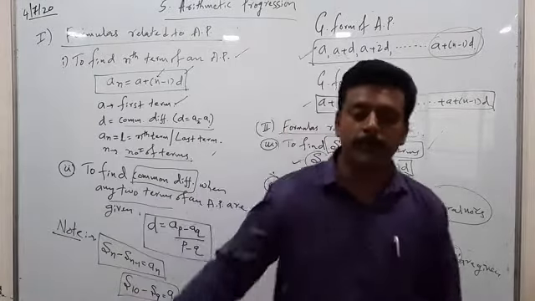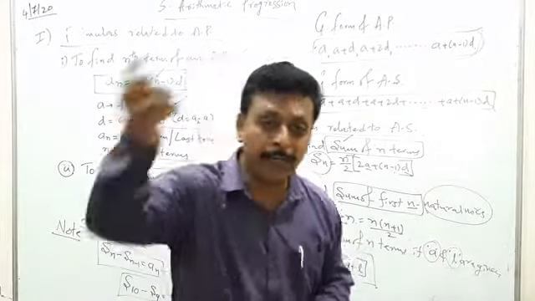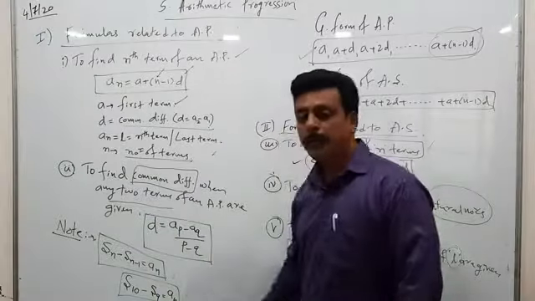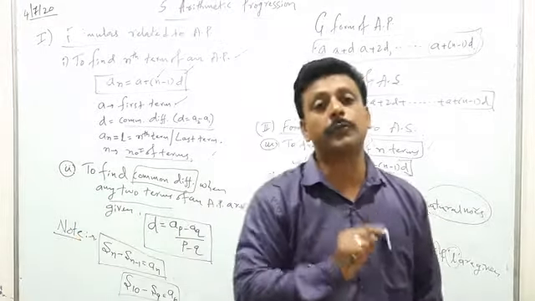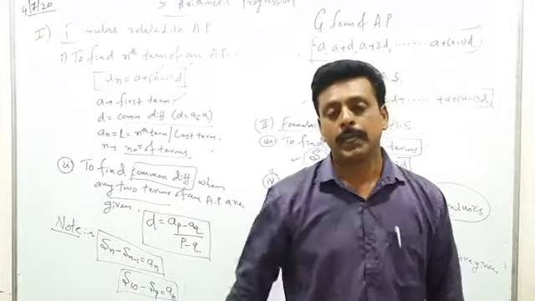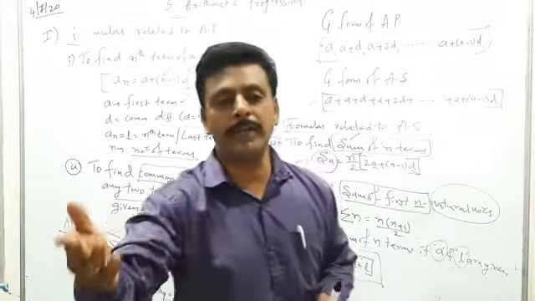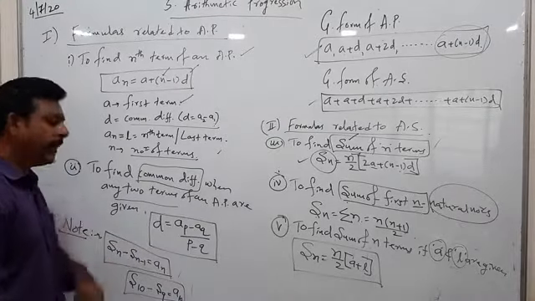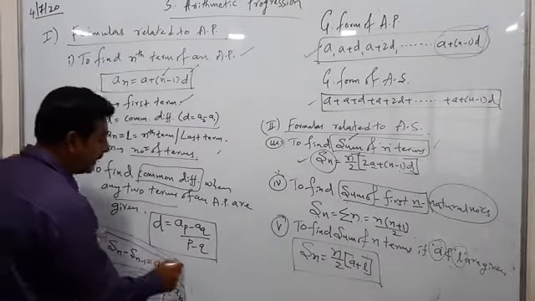Whenever you want to find out any particular term, if you know the sum of n terms and the sum of n minus 1 terms, find the difference of it, then you will get the An only. For example, if you want to find out A5, then S5 minus S4. If you want to find out A10, S10 minus S9. If you want to find out A20 चाहिए तो S20 minus S19. That itself is a formula. Sn minus Sn minus 1 is equal to An. This one you keep in your brain.